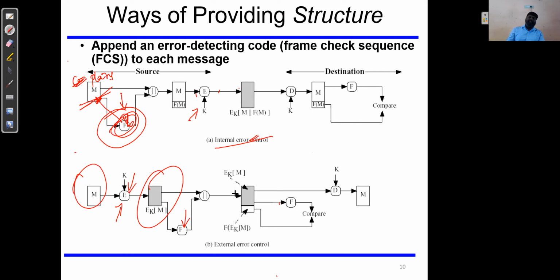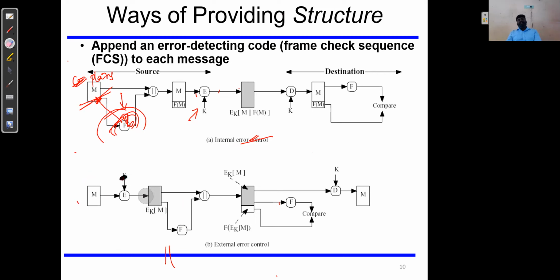Now when we talk about the second category, this is external error control, where the frame check sequence is going to be applied to the cipher text. Before applying the function, we are using encryption. At the end of the encryption, we are getting a cipher text. Now this cipher text will be the input for the function of error correction. I hope this is clear.